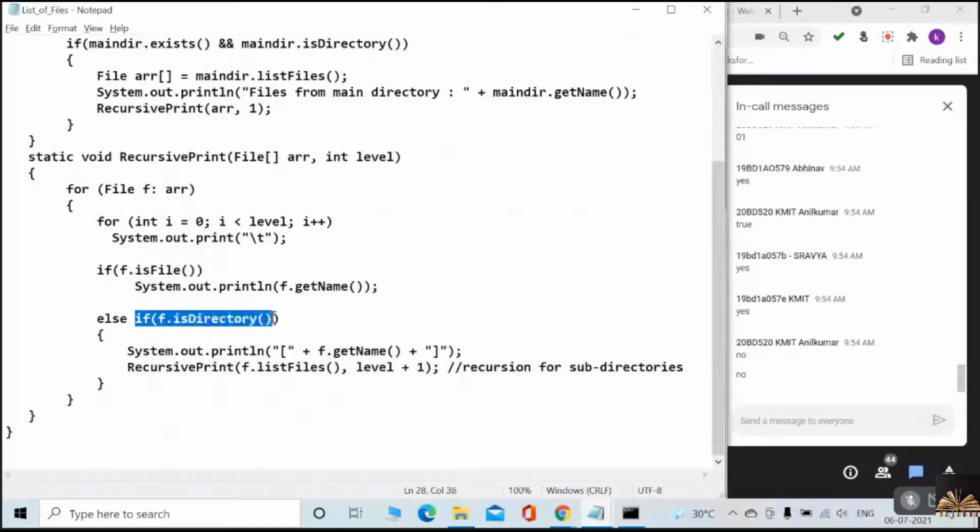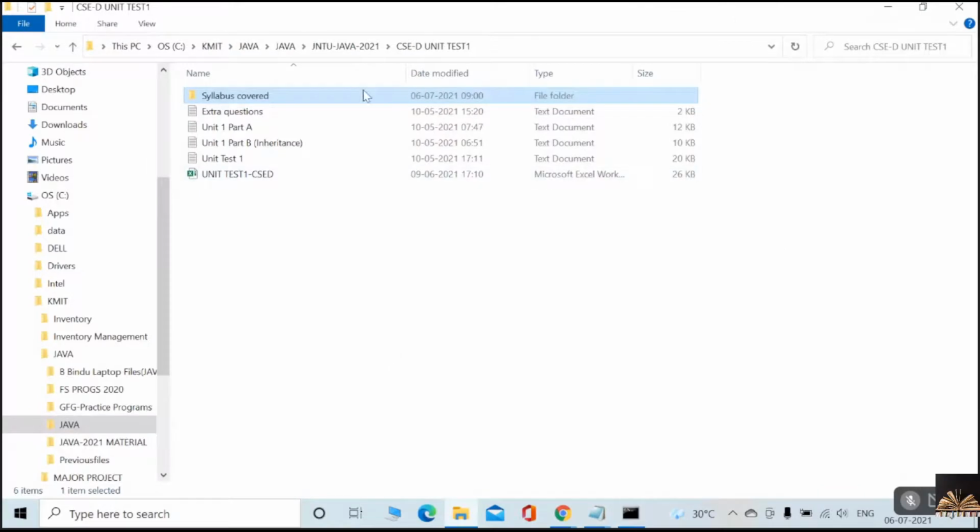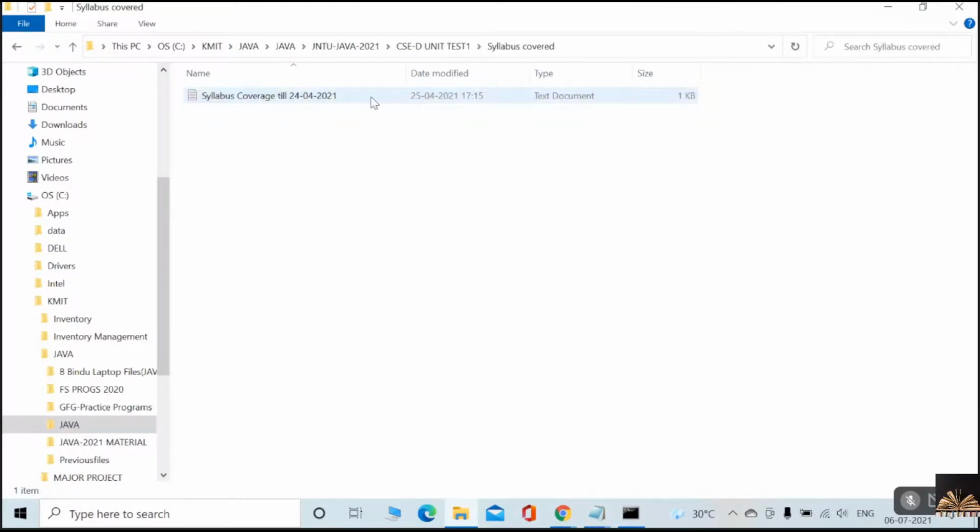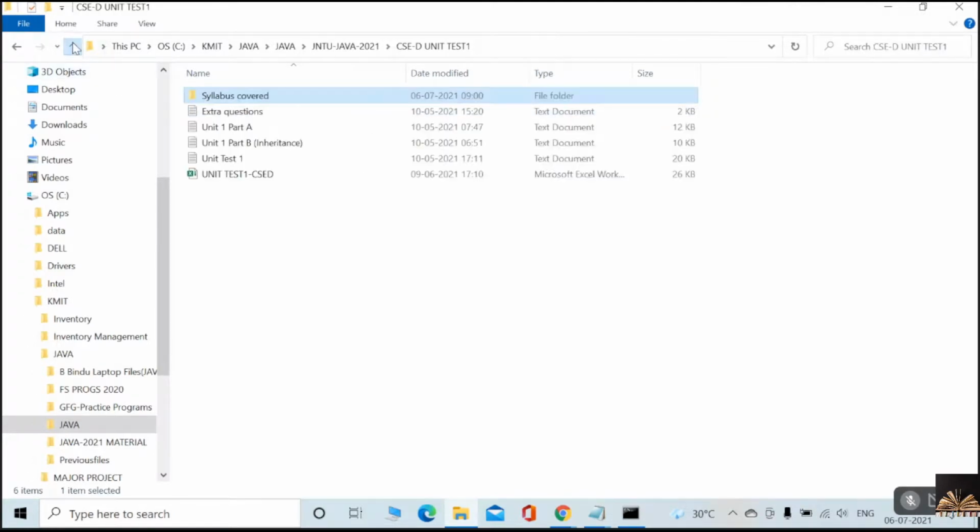Else if f is a directory: is it a directory? Yes, it is a subdirectory. Then how do you have to print? You have to print that name in square braces. And one more thing, guys, listen very carefully. As it is a subdirectory, I may still have some more files inside it. Suppose I'll just copy this.